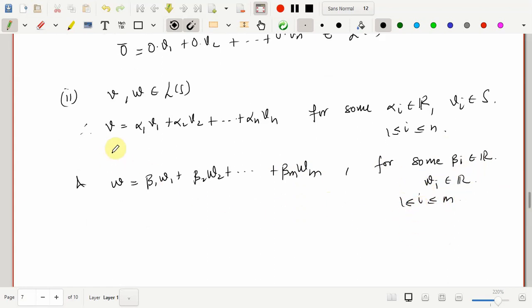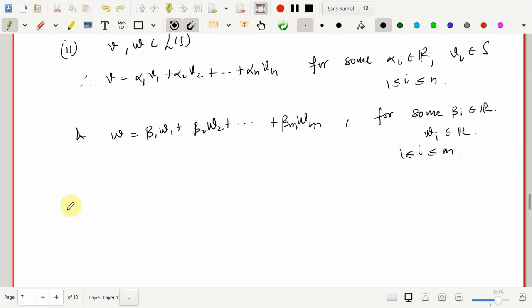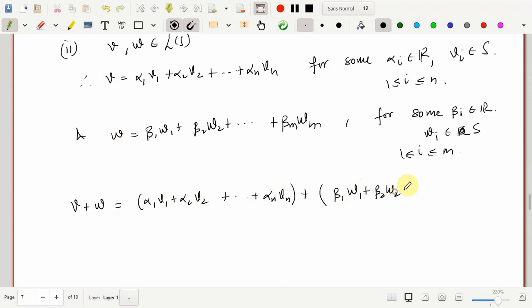So now if I look at the sum V plus W, what I need to show is that V plus W also belongs to the linear span of S, and that is possible if this vector can be expressed as a linear combination of some finite vectors of S. Here wi is coming from S. So from these two expressions, V is alpha 1 v1 plus alpha 2 v2, and this goes on till alpha n vn, plus W, which is beta 1 w1 plus beta 2 w2, and this goes on till beta m wm.